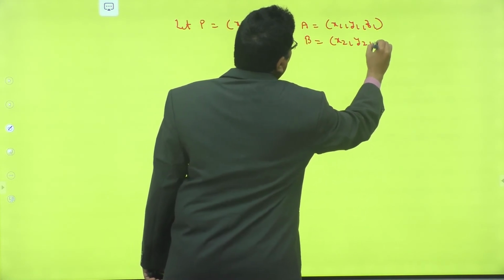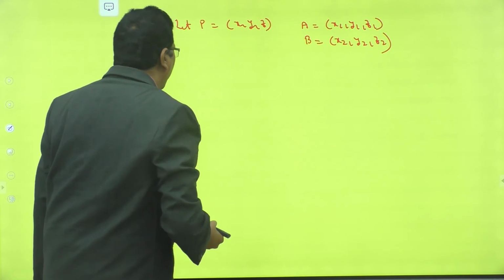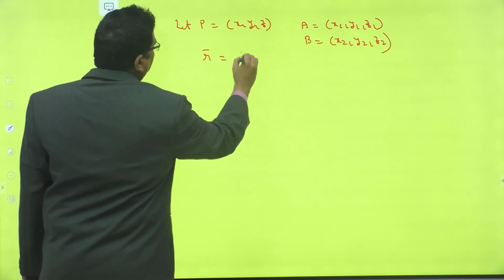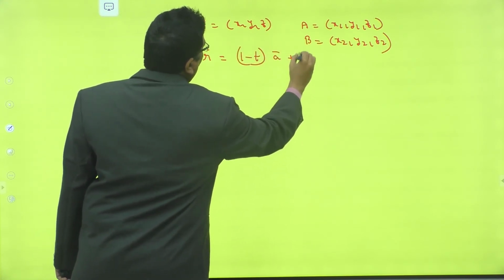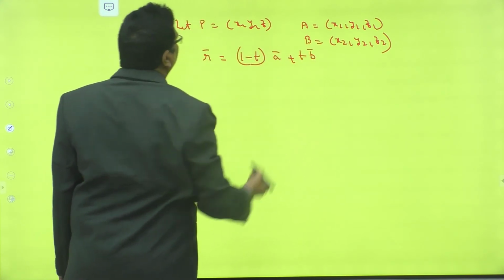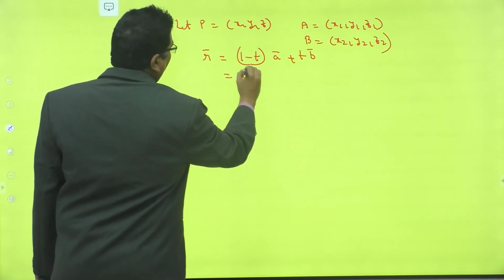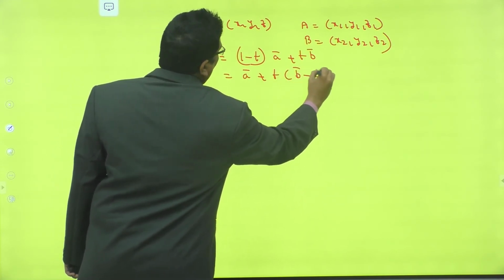The vector equation of a straight line passing through 2 points is R bar is equal to (1 minus T) into A bar plus T into B bar, that is equal to A bar plus T times (B bar minus A bar).